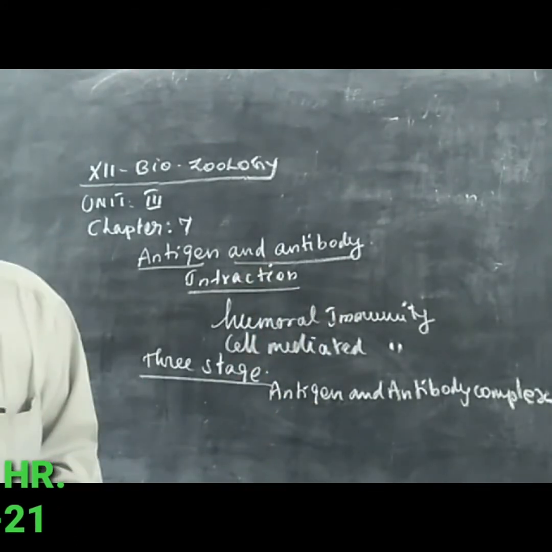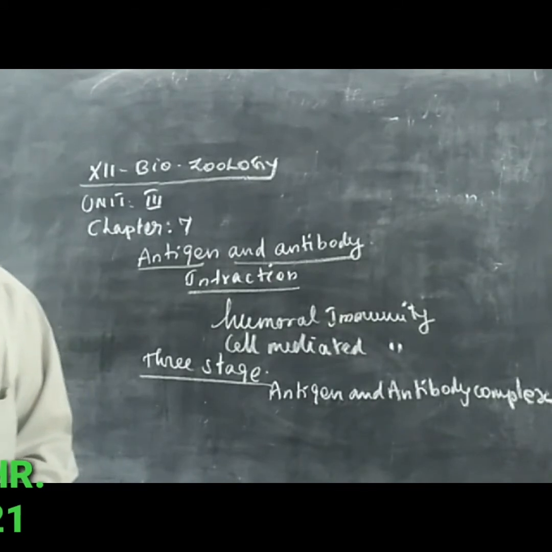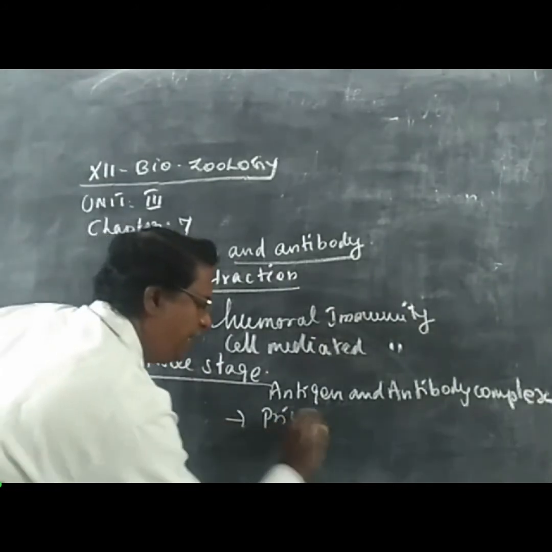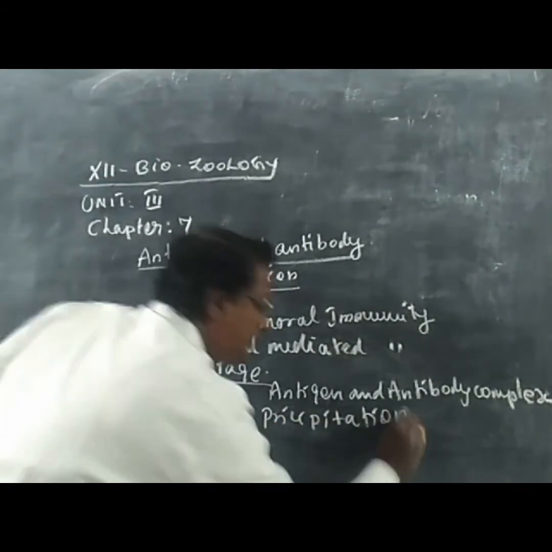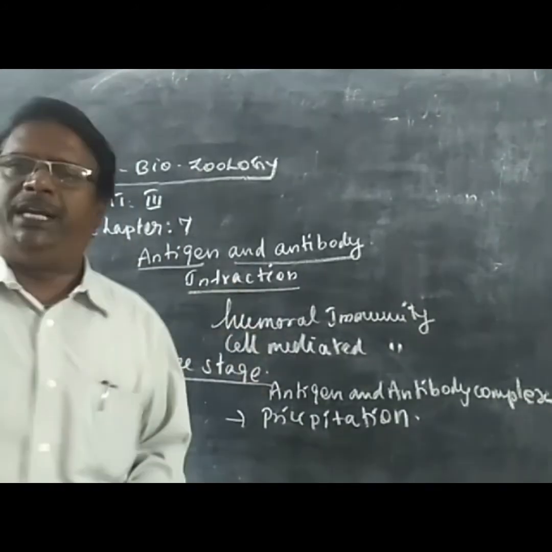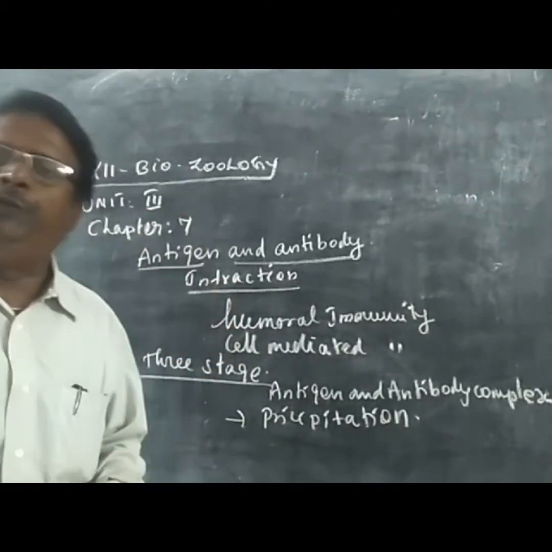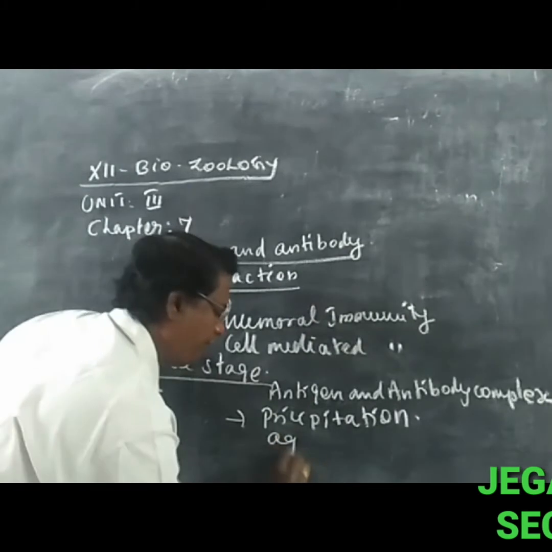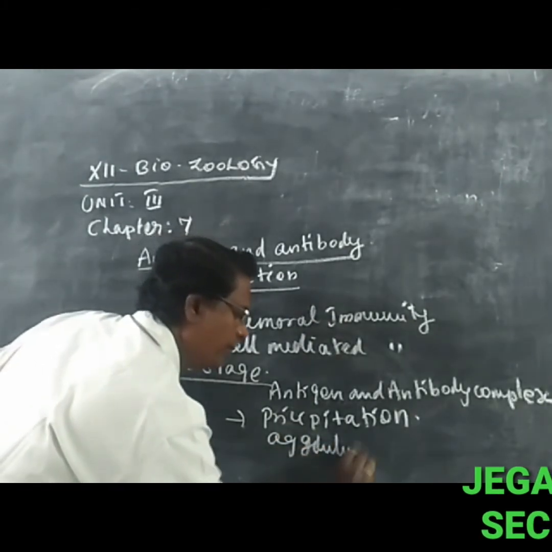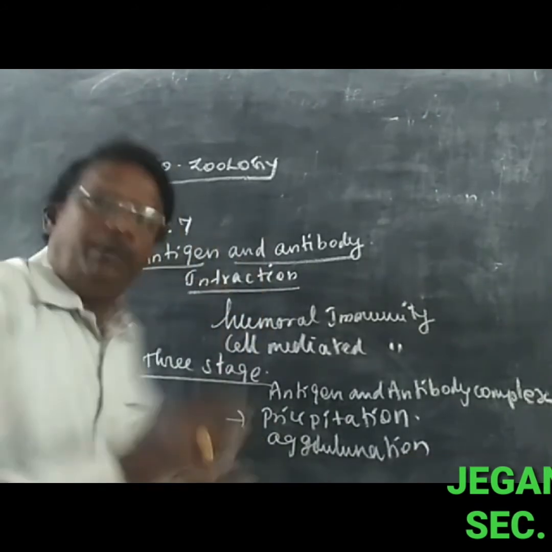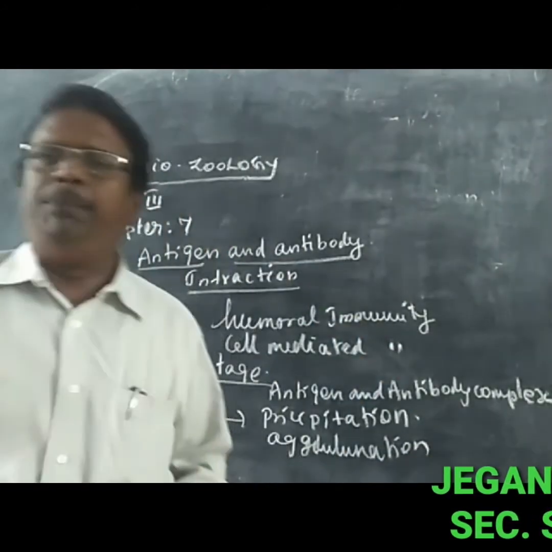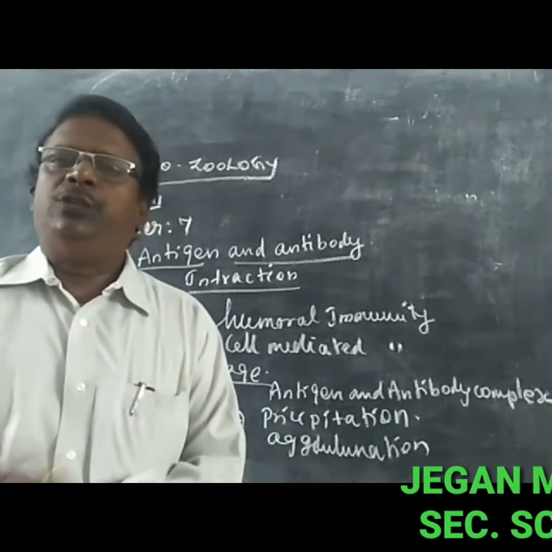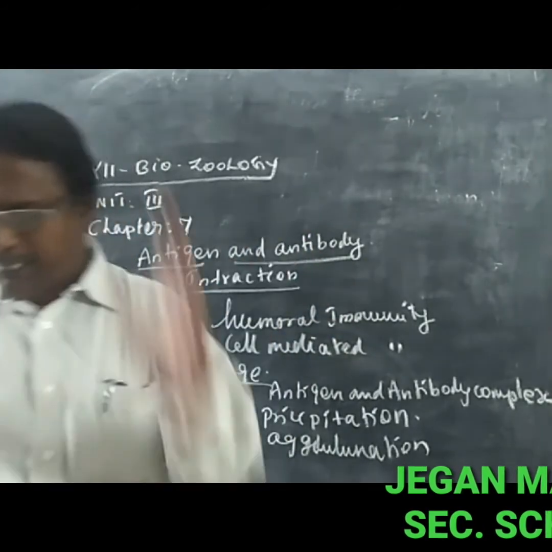Then the second stage leads to a visible event like precipitation. The visible event is called precipitation. It means they convert into solid form. Then agglutination. Agglutination means clumping together, they come together. This is called the second stage: precipitation and also agglutination.